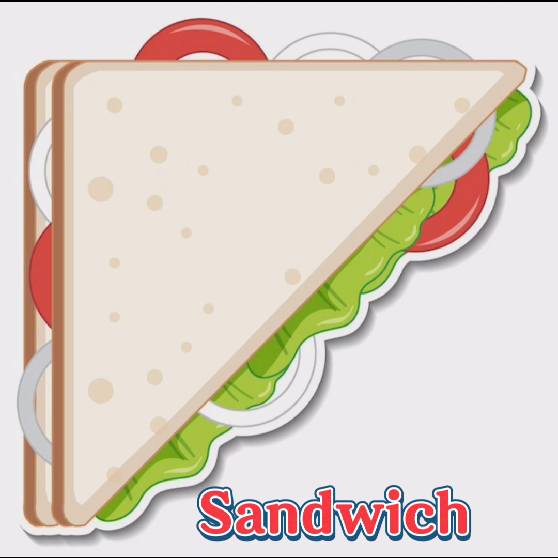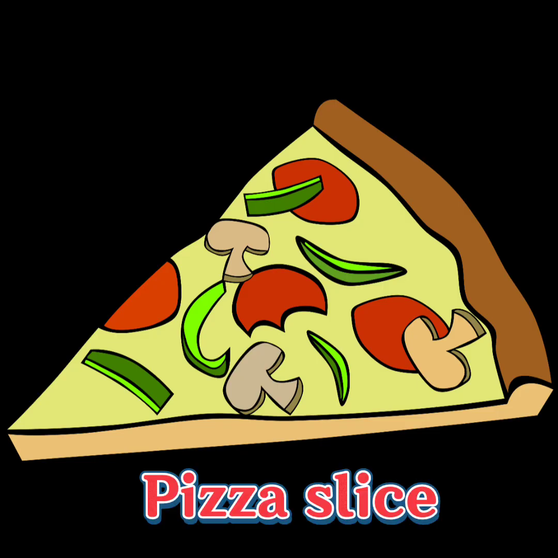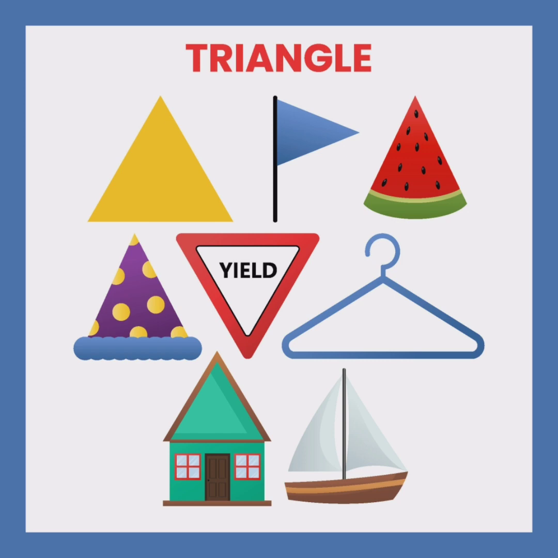You can relish me as a sandwich. You can enjoy me as an ice cream. You can eat me as a pizza slice. All these objects can be seen in a shape of a triangle.